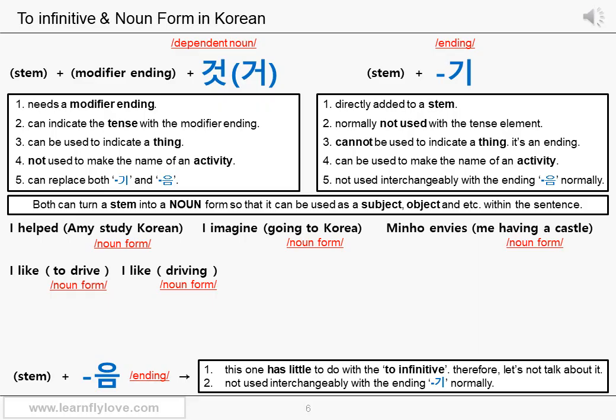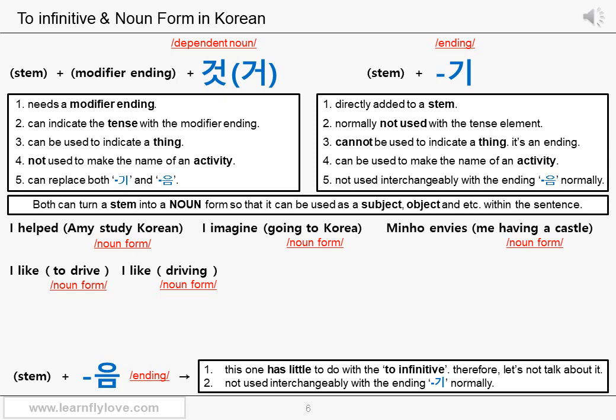Okay? Now let's go back to I like to drive and I like driving again. As I explained, you can use either the dependent noun 것 or the ending 기 to turn both to drive part and driving part into a noun form in Korean. Then the real question is, why can't we use the noun form to express to infinitive in Korean? I'll try to explain. Please listen carefully.